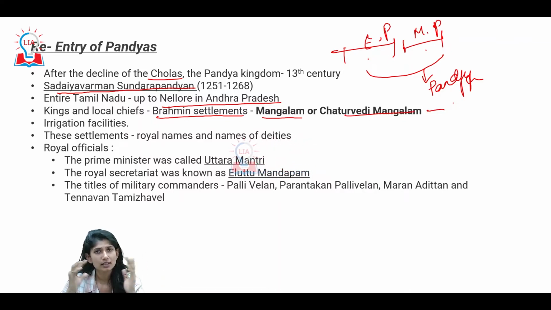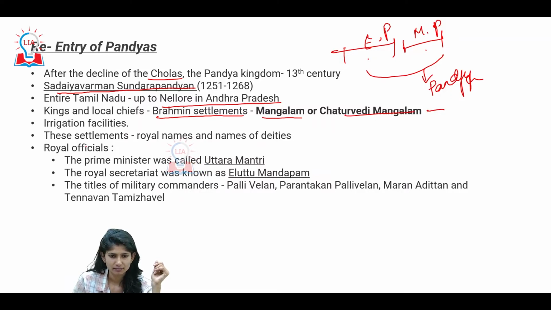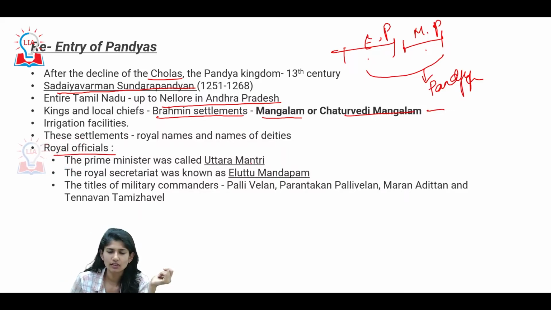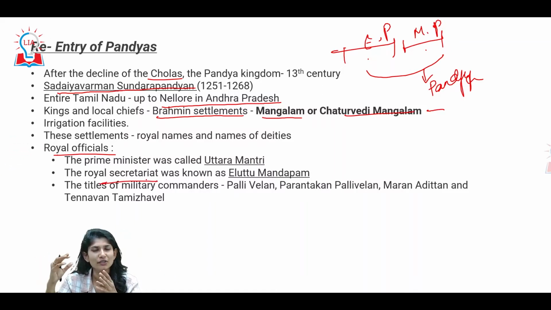Right, so it is a holistic development. That is what you can see in the Pandyan time. Alright, next, each of these settlements had royal names and the names of deities associated with it. For example, the royal officials in the administration were called by different names. One such, your prime minister, was called Uttara Mantiri. Each royal officer had a different rank, name, and title as well.